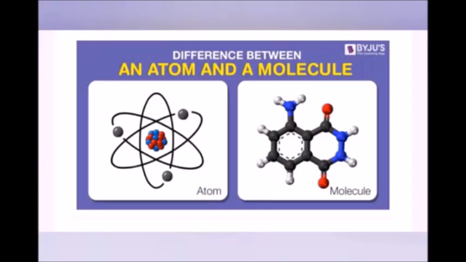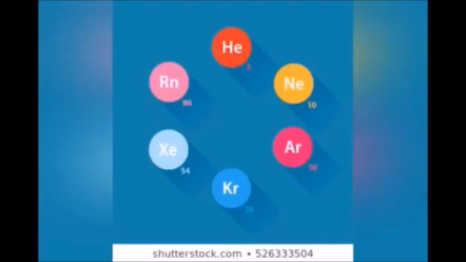Difference between an atom and a molecule. An atom is the smallest particle of an element. A molecule is the smallest particle of an element or compound. Atom does not exist in free state except noble gas. The noble gases are helium, neon, krypton, argon, xenon, radon. But molecule exist in free state. For example, water and ammonia.